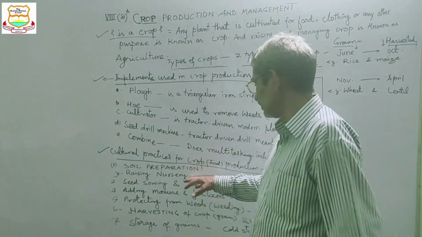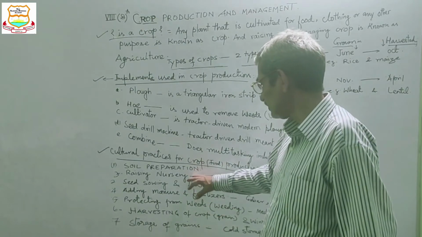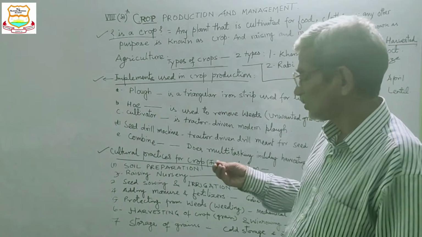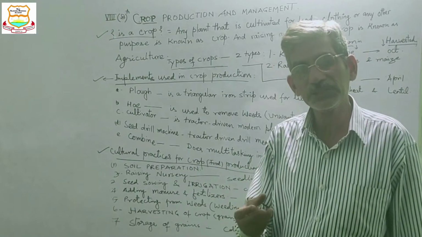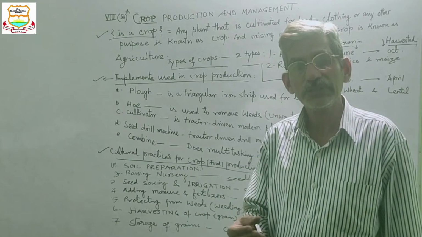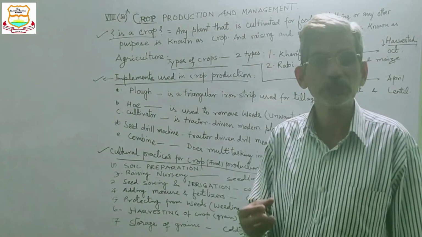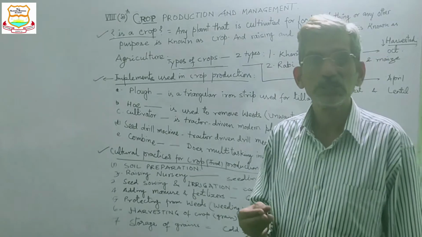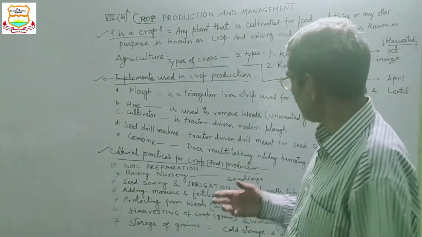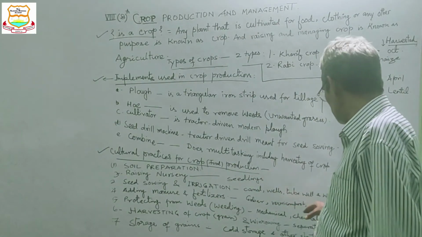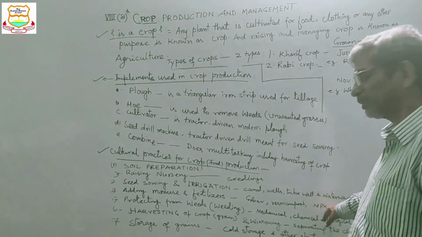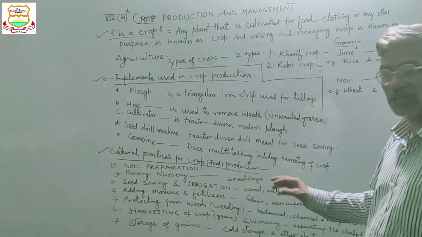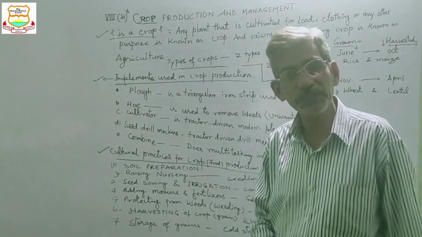And in this nursery, what happens? To raise a good nursery, there is a need for manuring also. Manure like cow dung or vermicompost, or even fertilizers like NPK, that is nitrogen, phosphorus and potassium, and urea, are thrown in the nursery.